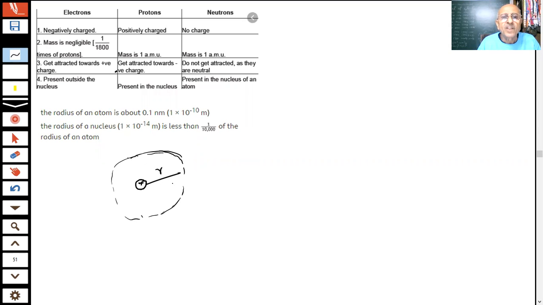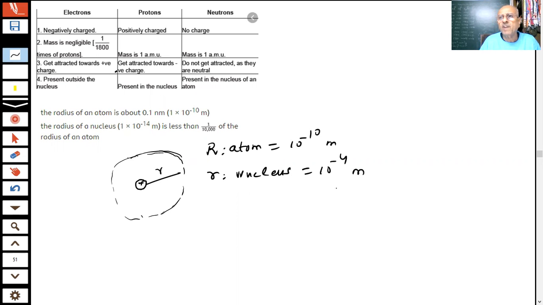This is the radius. So you can see that the size of the nucleus is very, very small, student, as compared to the radius. Assuming this to be spherical in shape, student, we give the radius of the atom as of the order of 10 to the power minus 10 meter. And what is the radius of the nucleus? Radius of the nucleus is 10 to the power minus 14 meter.